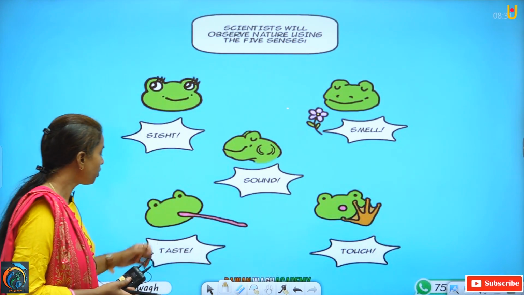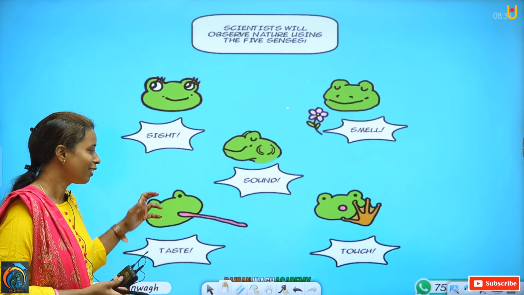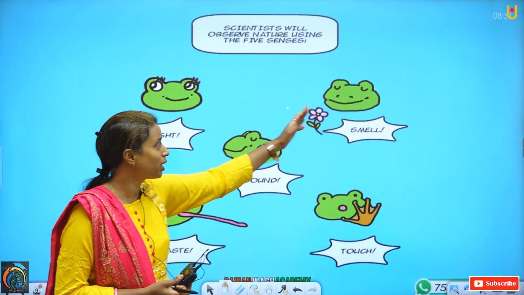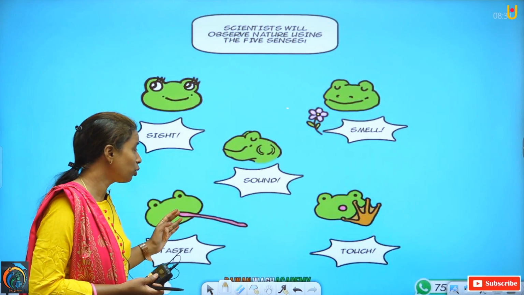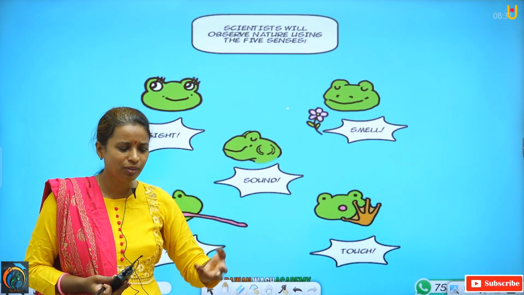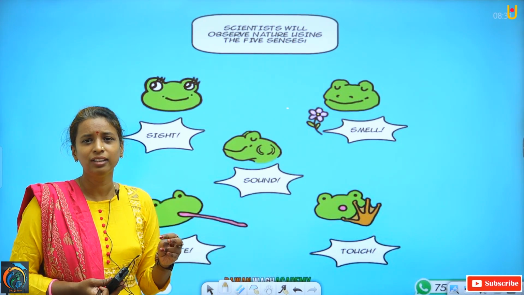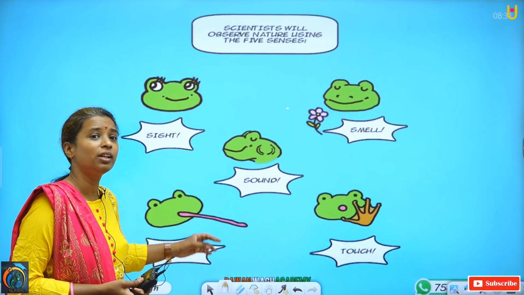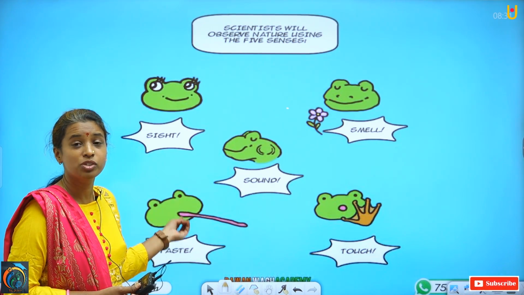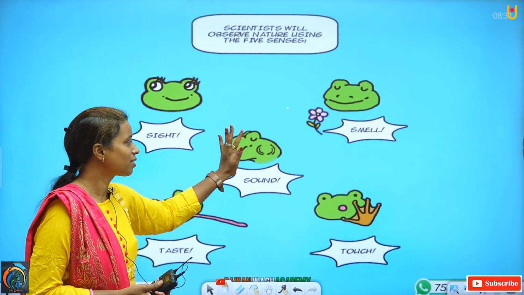After that comes taste. Now how do we observe by using taste? Here I have given you the example of food. If we are hungry and have to eat food, we taste that food, and after that we get to know whether it is sweet, sour, tangy or bitter, and only then do we start to eat it. That means again we are observing that object or living thing. And the last one is sound.